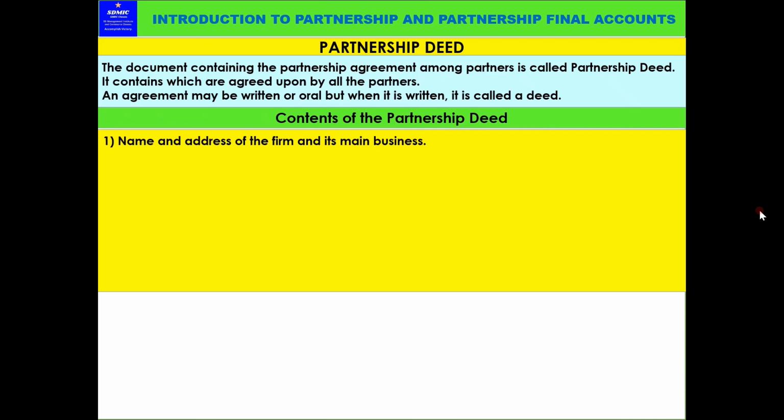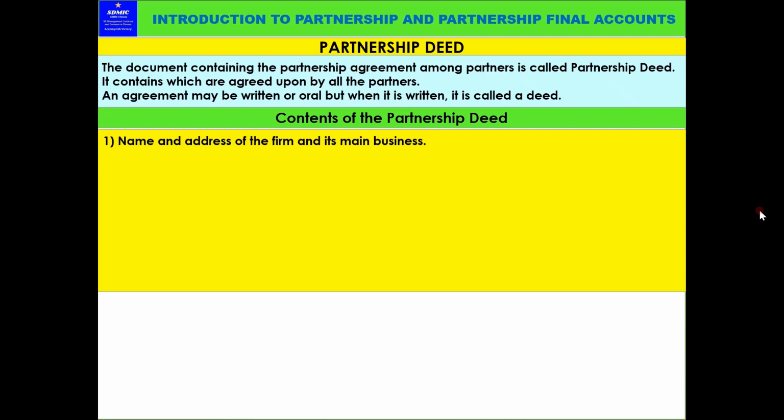Now, contents of the partnership deed. Listen very carefully and go through this one by one, because these are the things coming in your future studies also. If you go on to study CA or something, again these are the things coming. Maybe some extended version, but these main things will be there. The contents of the partnership deed are not going to change. So just understand the thing. It will take you to higher levels when you focus on this and take interest in this.